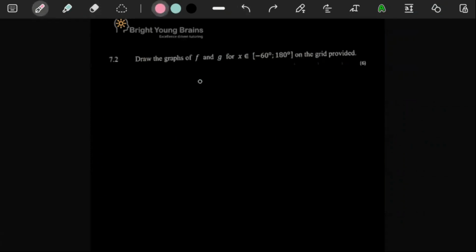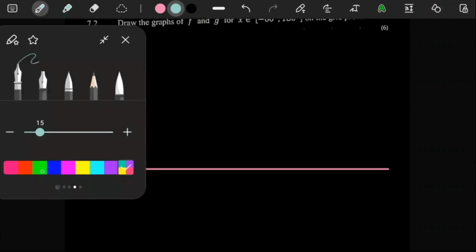So let me actually draw the x-axis first, because the x-axis is the important thing. The y-axis is not that important actually, but it's fine. So if we're going to put negative 60 over here, let's make this go in 30s. Normally intervals of 30 are okay for trig graphs.